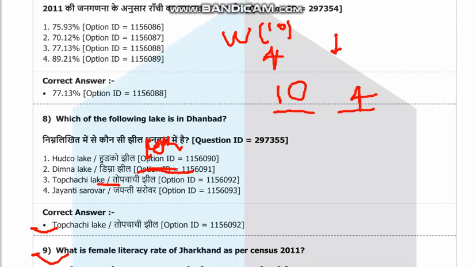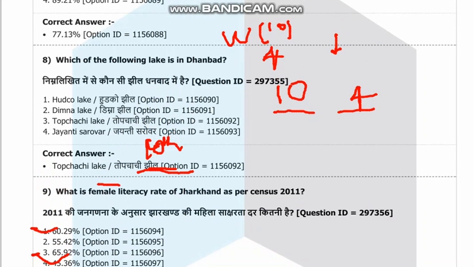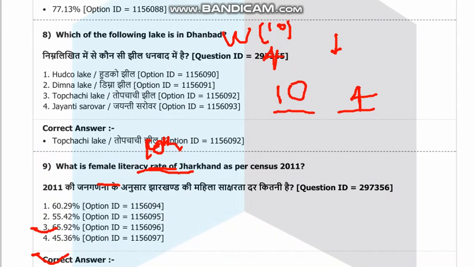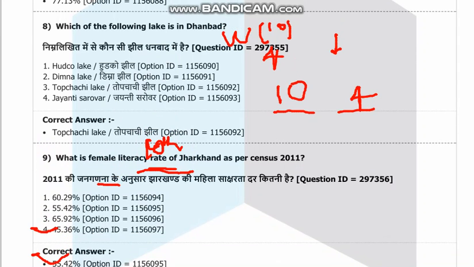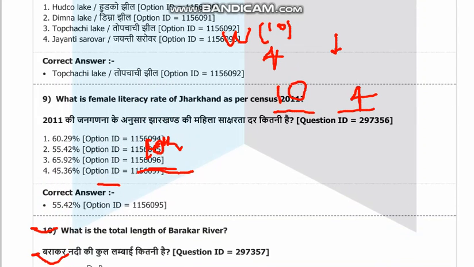What is the female literacy rate of Jharkhand as per the census 2011? The female literacy rate of Jharkhand is 55.42%. The male literacy rate is 76.84%. If you talk about the overall literacy rate of Jharkhand, then it is 66.41%.